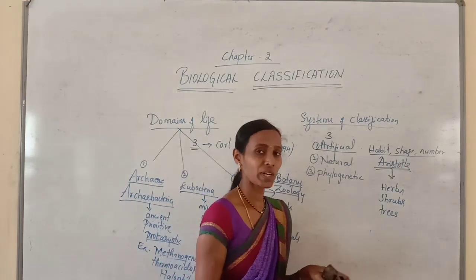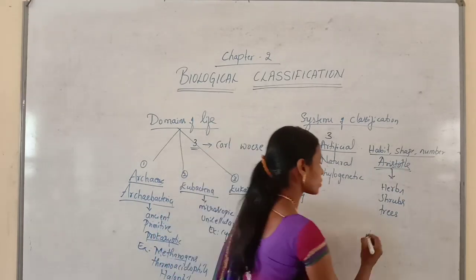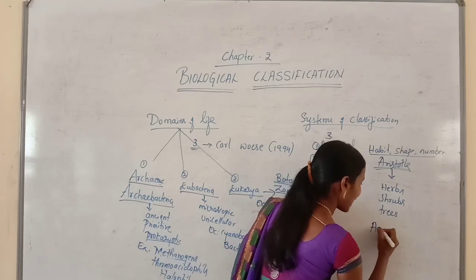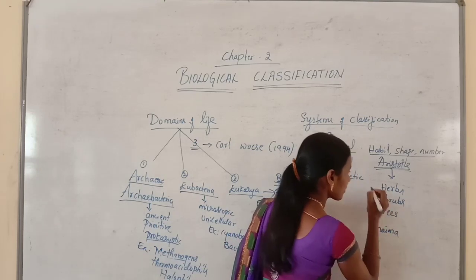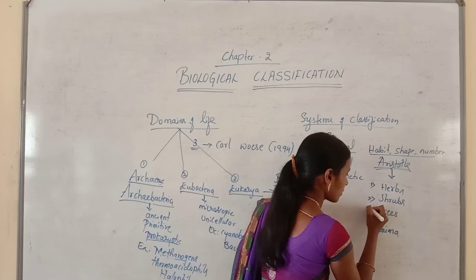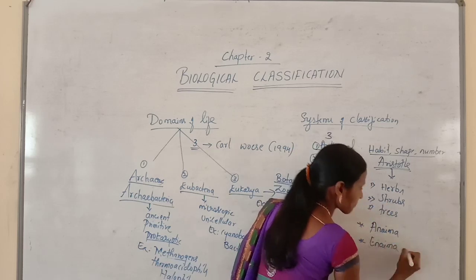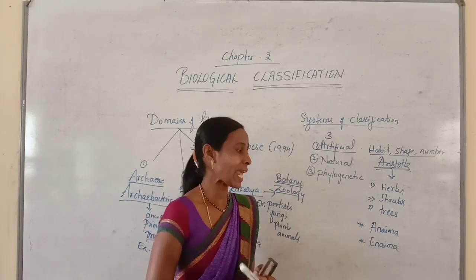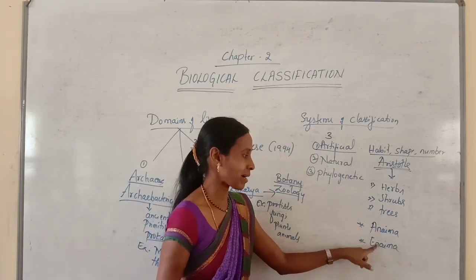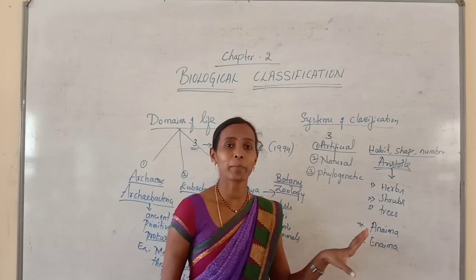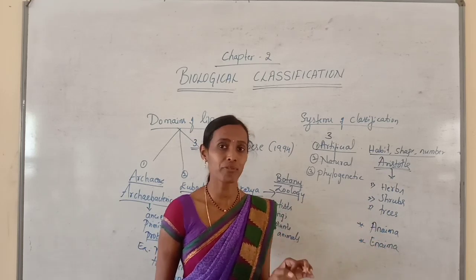And he classified all animals into two major groups. One is called Enaima, and the other one is called Anaima. So he classified all animals into two major groups, Enaima and Anaima. It is mainly depending upon the presence or absence of red blood.